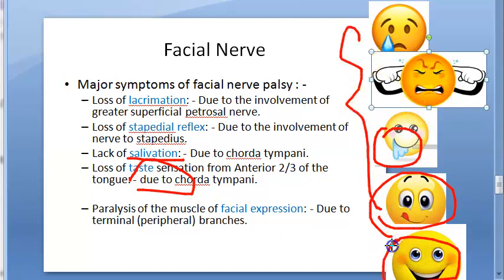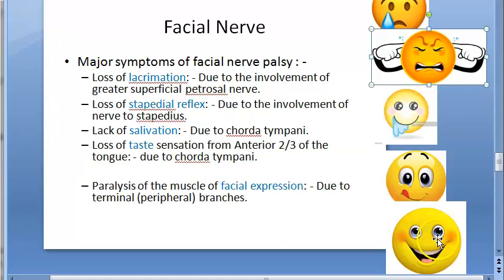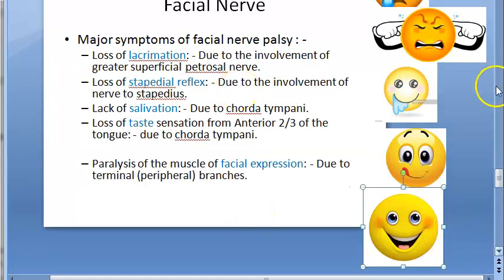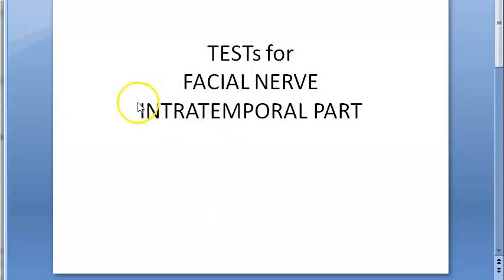Last thing is facial expression paralysis. This we are not talking about because we are not testing that in this section. We are not checking the facial expression. We are checking only the intratemporal part. Test for facial nerve, intratemporal part.